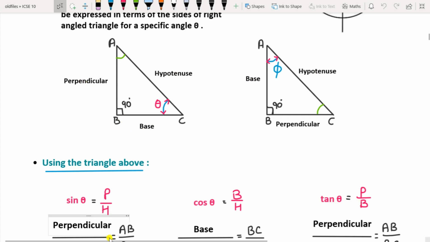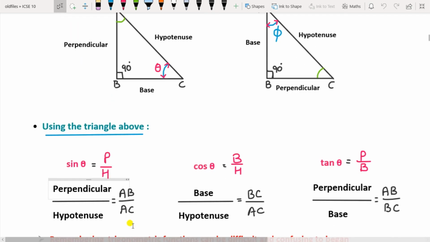From the triangle you have to write the lengths of the sides. Perpendicular upon hypotenuse means AB upon AC for sine. For cos, base upon hypotenuse means BC upon AC, and for tan it is P upon B. So P upon B means here AB upon BC, that is tan.